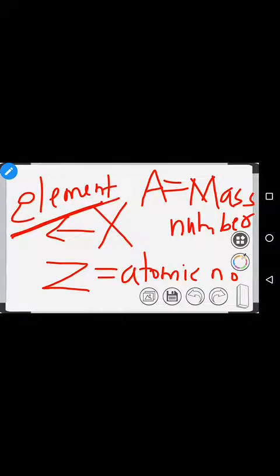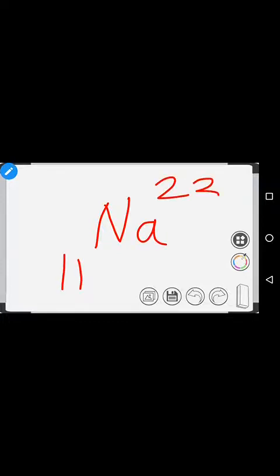Let me give an example. I always take the example sodium, 11 and 23. Na is the symbol of sodium. Inside the element there is only one kind of atom present, and that is sodium.